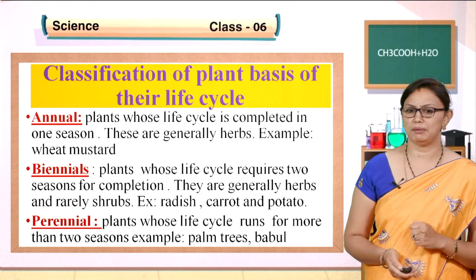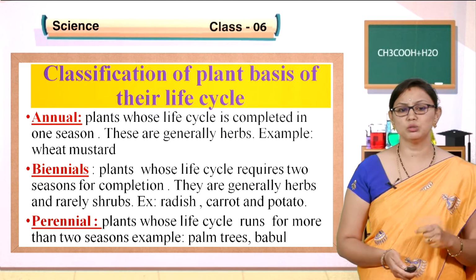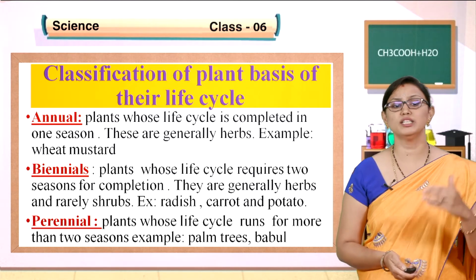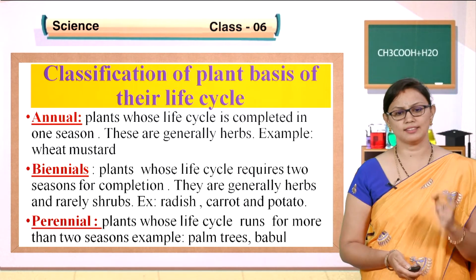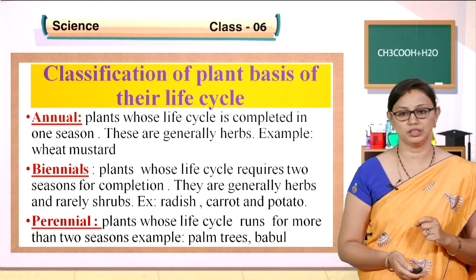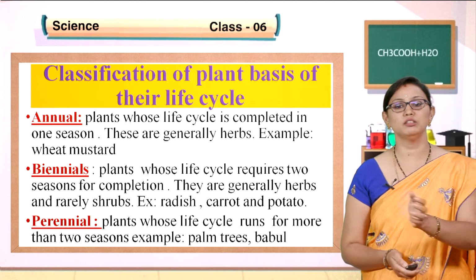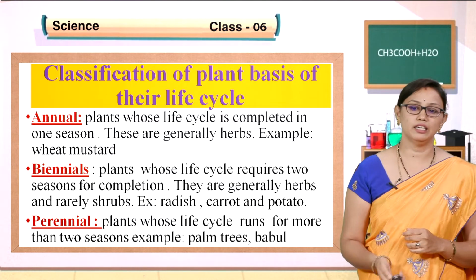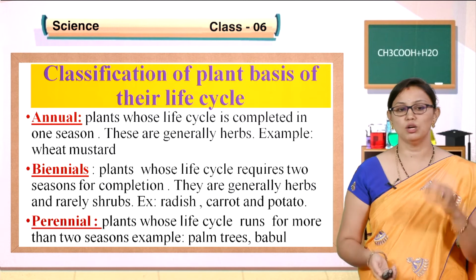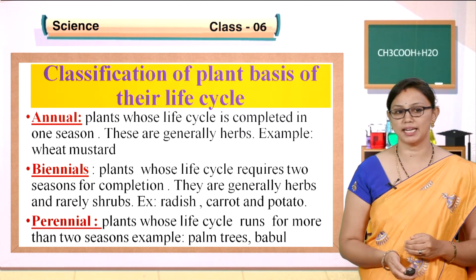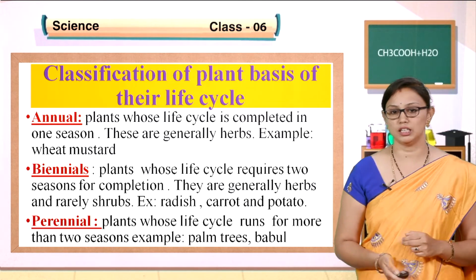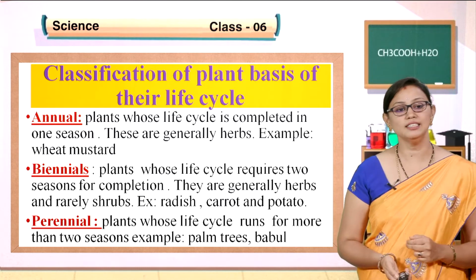What do I mean by perennial? Perennial plants are those whose life cycle runs for more than 2 to 3 years. Examples: palm trees, babul trees. Most of the trees are perennial. They live for many years. So, these are the classification of plants based on their life cycle: annual, biennial and perennial.